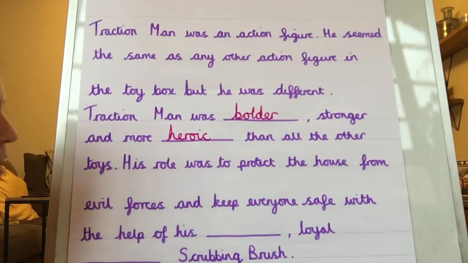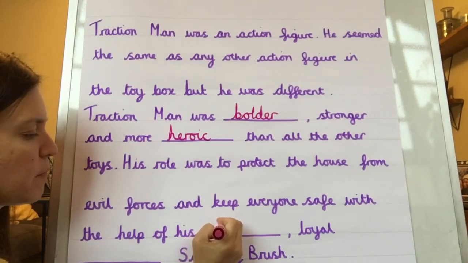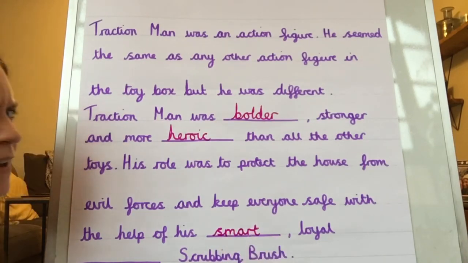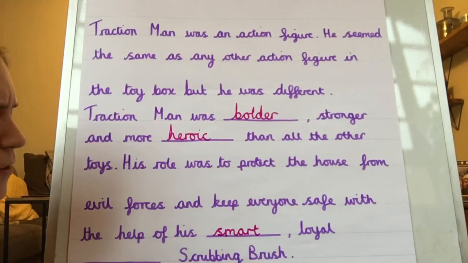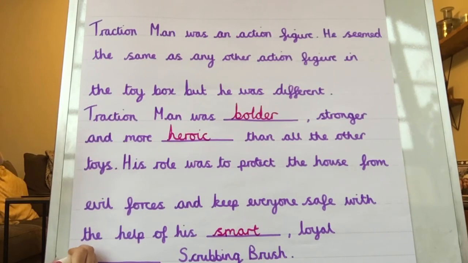Why don't I say smart? Because Scrubbing Brush does help Traction Man get out of a few dangerous situations with his brains in the book. So I'm going to put smart, loyal. Now something that says he's a friend but higher level than friend, I'm going to use the word companion.